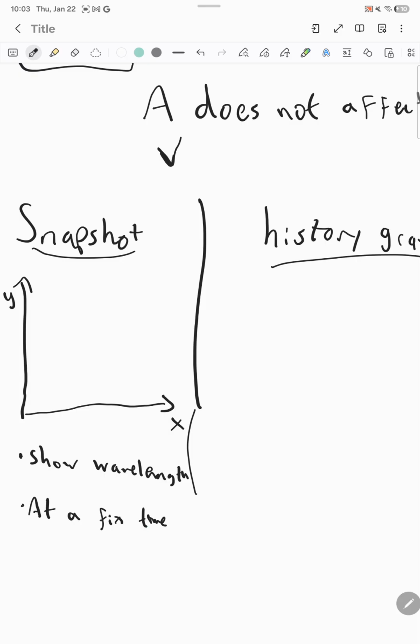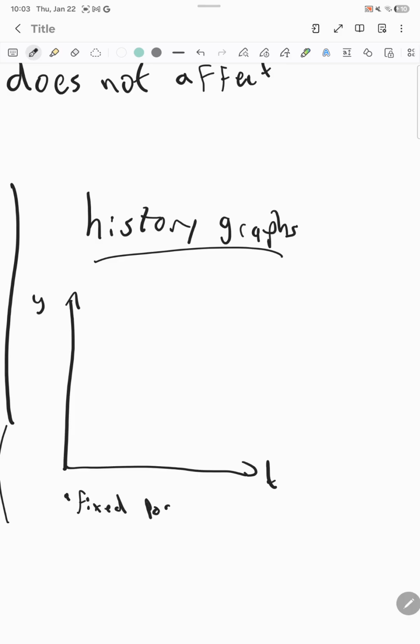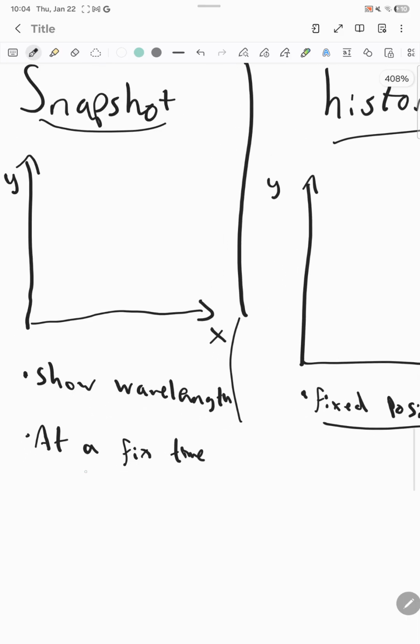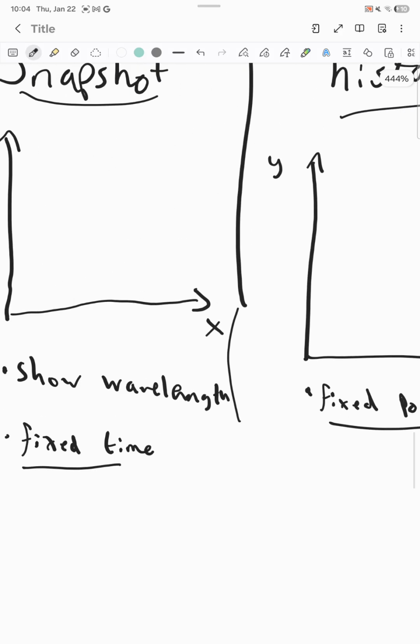Whereas a history graph is y versus t at a fixed position. As we can see, the difference is that in a history graph we have a fixed position, and here we have a fixed time. Hence, that's why it's not on the graph, right? In a snapshot, the time is not on the graph, but in a history graph, the position, which is x, is not on the graph. We do have distance or displacement, but we do not have position.